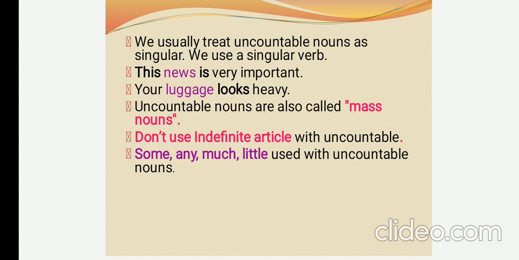I said that uncountable nouns are called mass counts. We don't use the indefinite articles a and an along with uncountable nouns. Sometimes uncountable nouns are used with words like some, any, much, little. Give me some water. We can't count water, but we can count water bottles. This is an example of the difference between countable and uncountable. Countable means we can count. Uncountable means we can't count.